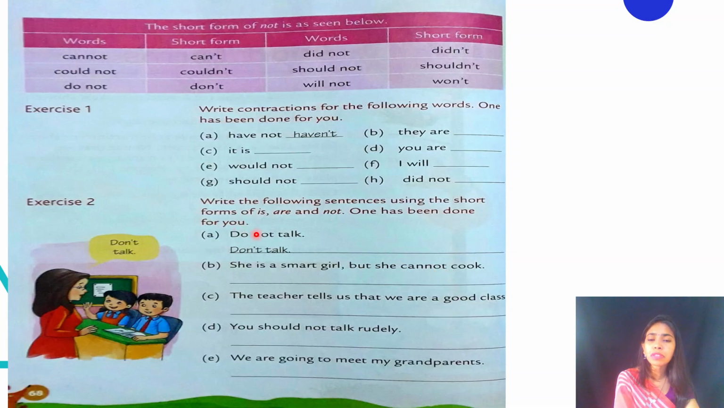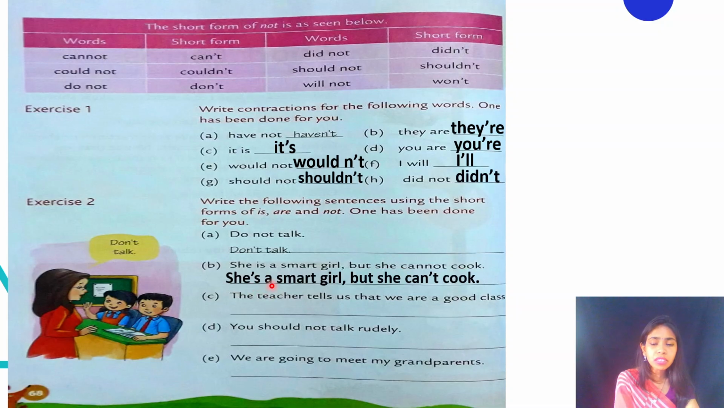Like for an example, the sentence is given like do not talk and you will be asked to shorten it up, right? So there will be 4 options and you have to choose the right option which has a correct short form of do not talk. So the right form is don't talk, right? She is a smart girl but she cannot cook. So in this case we can say she's a smart girl but she can't cook, right?